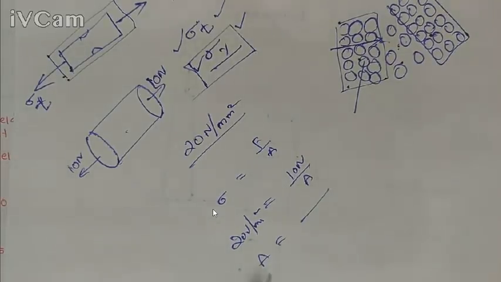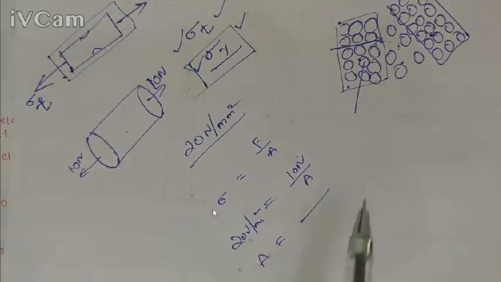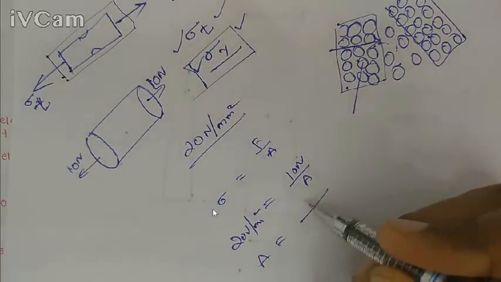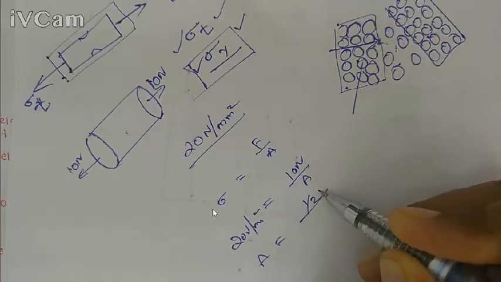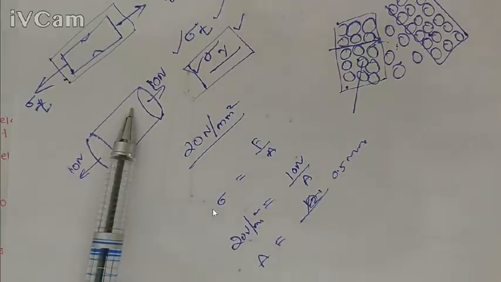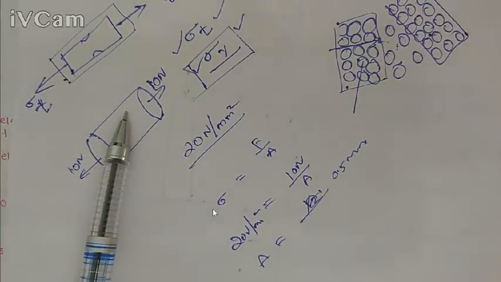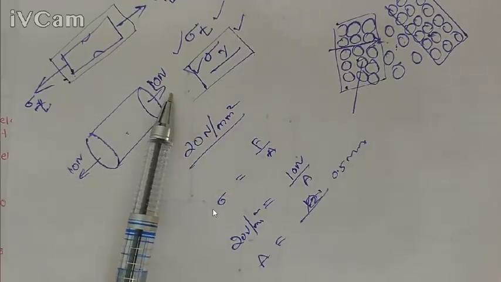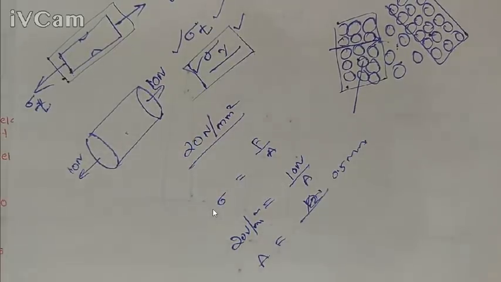So for that structure the cross section area is equal to 1 by 2, that is 0.5 mm square. So for this component with the 0.5 mm square cross section area, carrying 10 Newton, the corresponding stress will be 20 Newton per mm square. That is the sigma y of that material. So this is in the elastic limit. It does not cross the yield stress, so there will not be any plastic deformation for the material. That is the design based on sigma y.